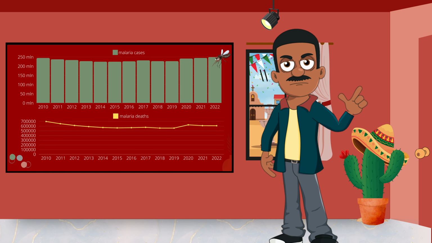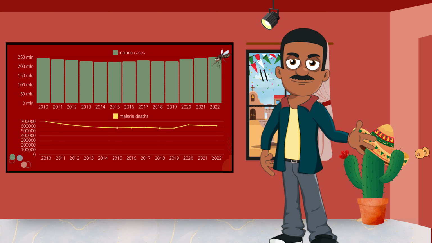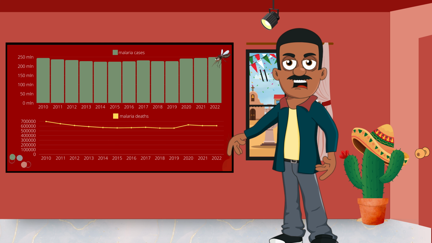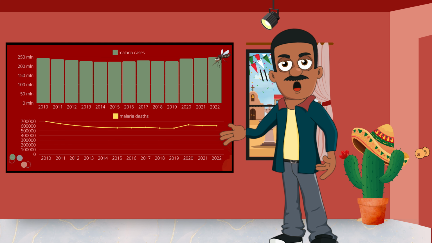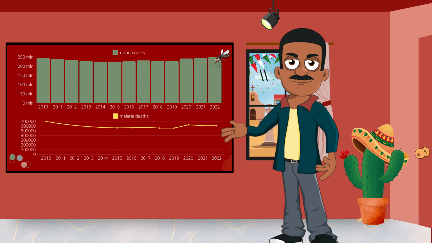Malaria is an extremely significant tropical disease with an average of 250 million cases each year, causing up to over 600,000 deaths globally.